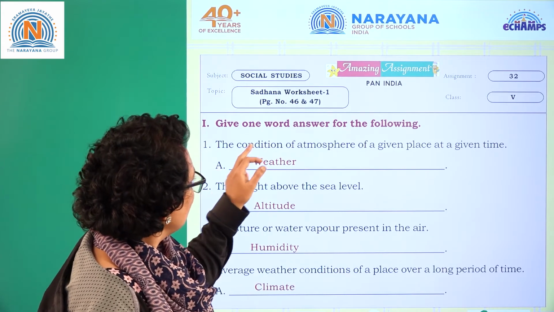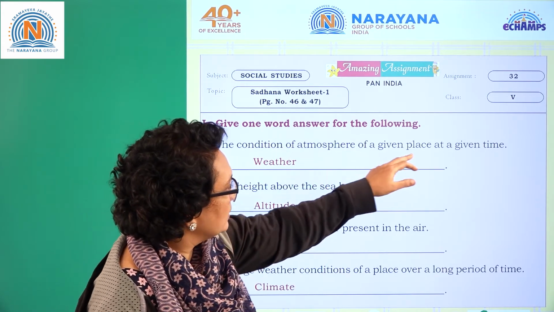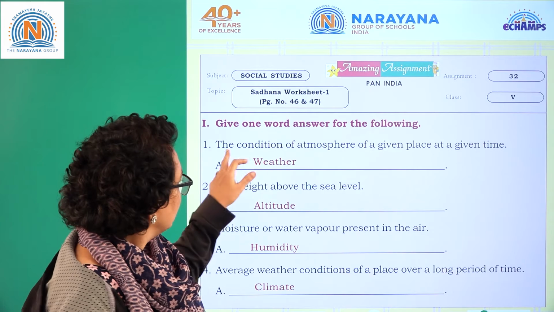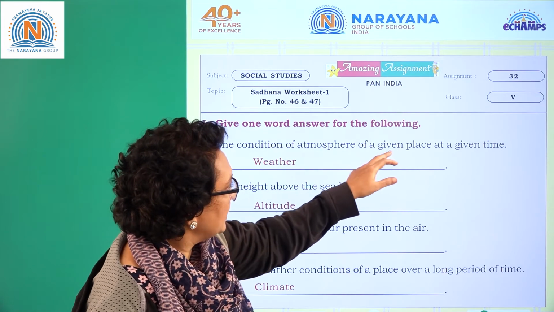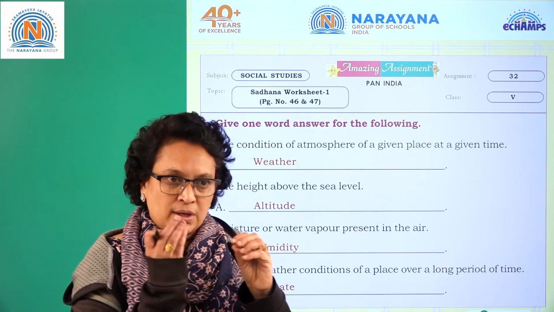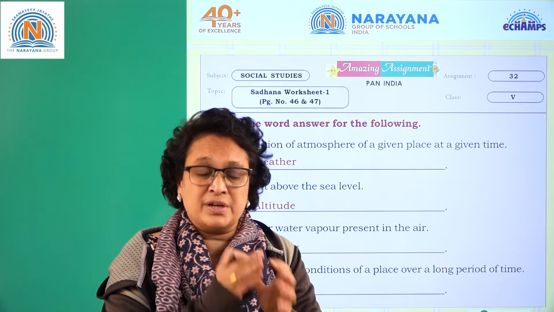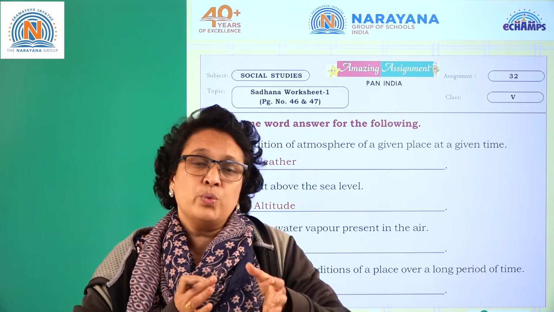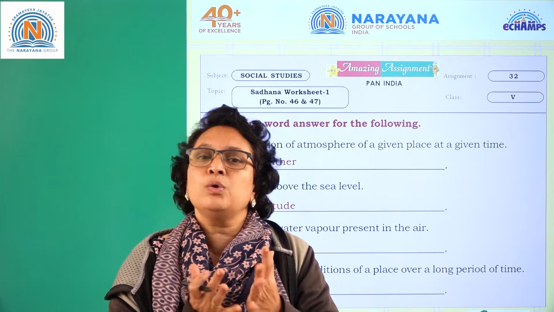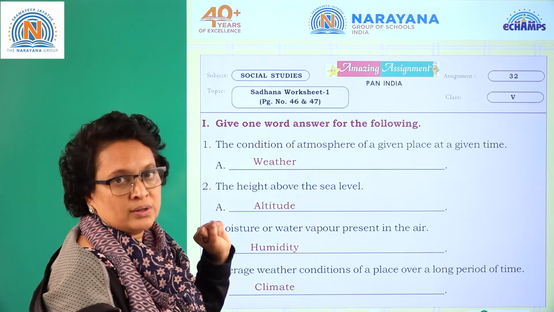The condition of atmosphere of a given place at a given time. There is a condition of atmospheric pressure, you can say, or atmospheric condition, which changes from time to time. That is nothing but weather. So you're supposed to write weather here.